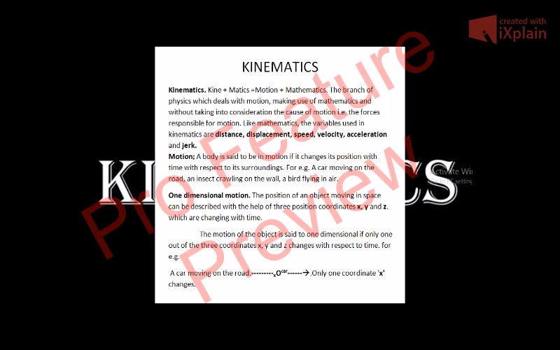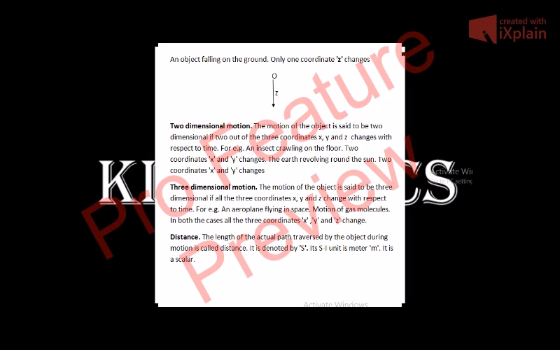For example, a car moving on the road. Only the x coordinate changes; y and z coordinates do not change. They remain constant. Similarly, a body falling from a certain height to the ground. Here we see that x and y coordinates do not change, only the z coordinate changes, so the body is said to be in one-dimensional motion.